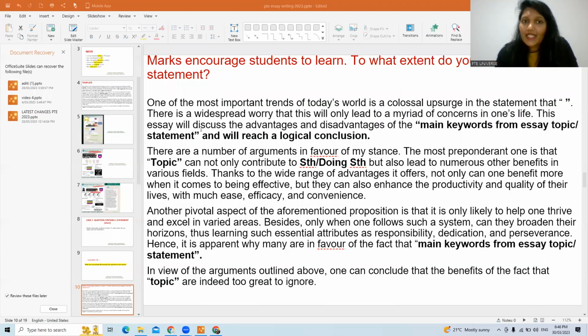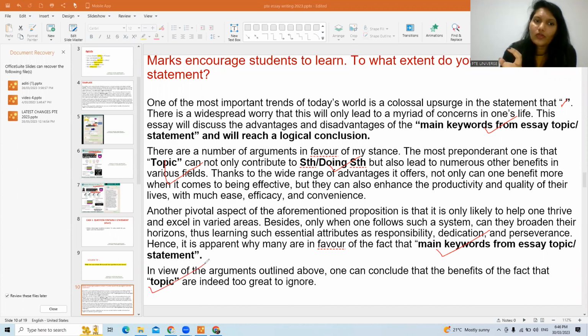Now see, there are four parts of essay writing: intro, BP1, BP2, conclusion. Everywhere you will have to include the essay statement to help the computer know that you're writing on the topic. Fine. If you see here, you have to include the essay statement. Here you have to include main keywords from the essay topic or statement. Here you can just include the topic. Here I have given some space so you can write one main keyword related to the topic. Again, you can include main keywords in body paragraph 2.